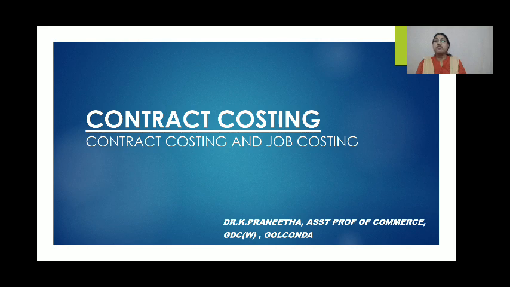there are some distinctions between contract costing and job costing. What are the main distinctions between these two? The first one is that a contract is generally big, while a job is very small. It is well said, a job is a small contract and a contract is a big job. You can understand that. The second one is that the number of jobs undertaken at a time is usually large as compared to the number of contracts, because contracts are generally much bigger in size.